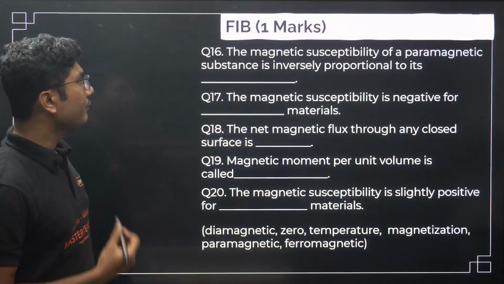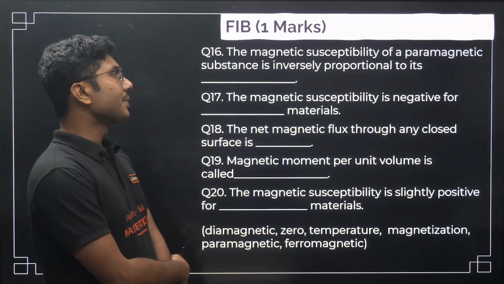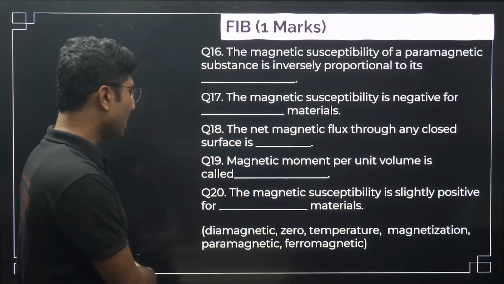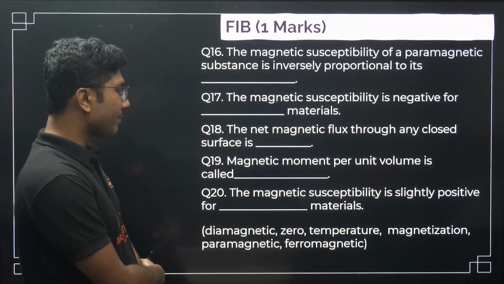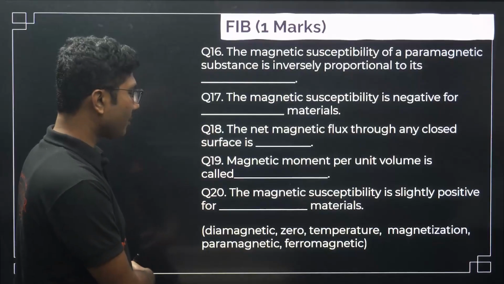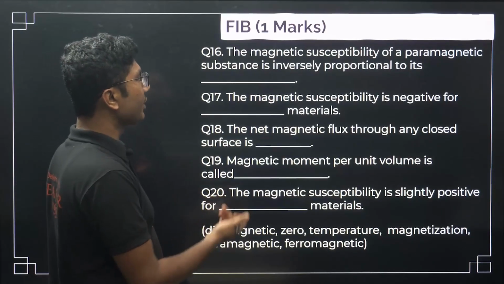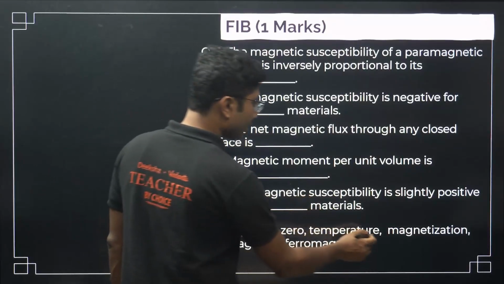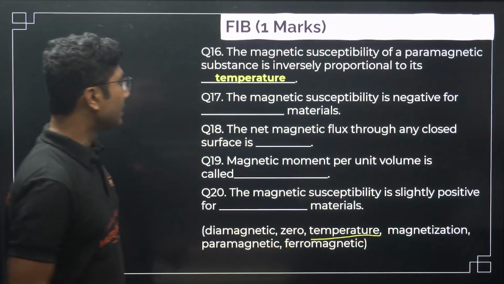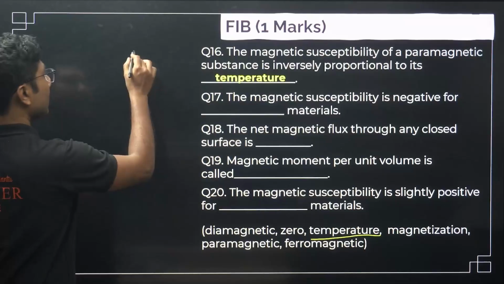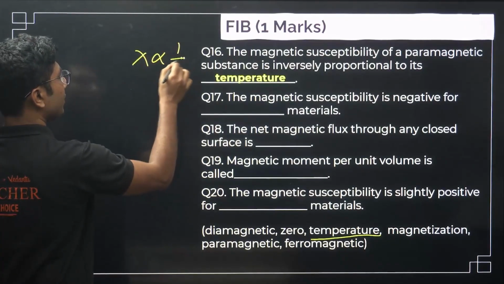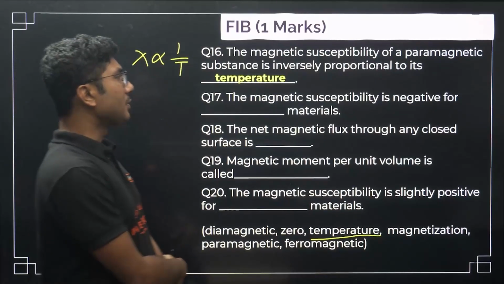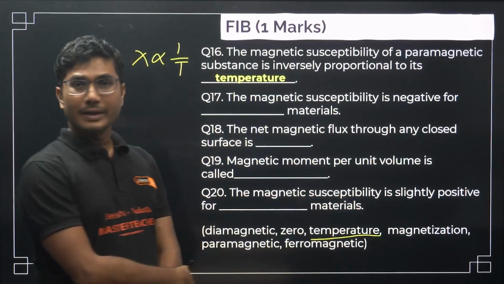Now let's look into the fill in the blanks. The magnetic susceptibility of a paramagnetic substance is inversely proportional to its dash: diamagnetic, 0, temperature, magnetization, paramagnetic, ferromagnetic. So if you see this option, the magnetic susceptibility of a paramagnetic substance is inversely proportional to its temperature. It's related to temperature. It is basically inversely proportional to its absolute temperature. That is more accurate. The magnetic susceptibility is negative for diamagnetic substances.